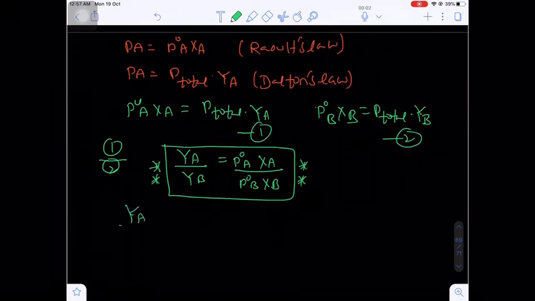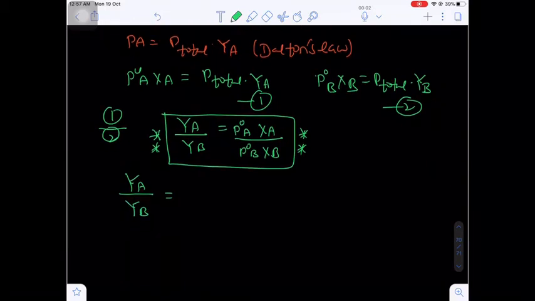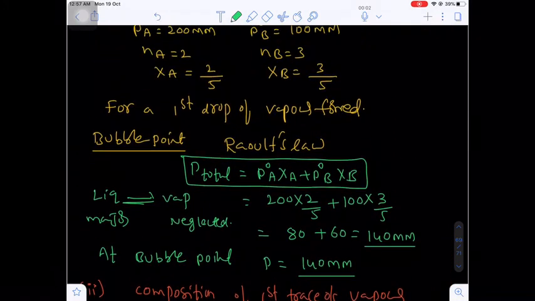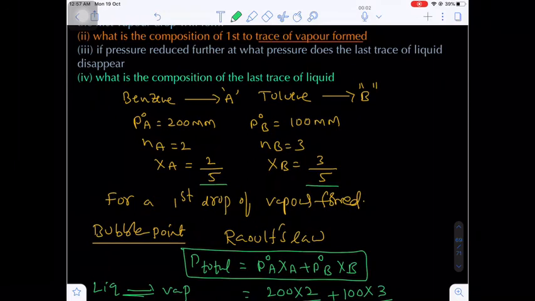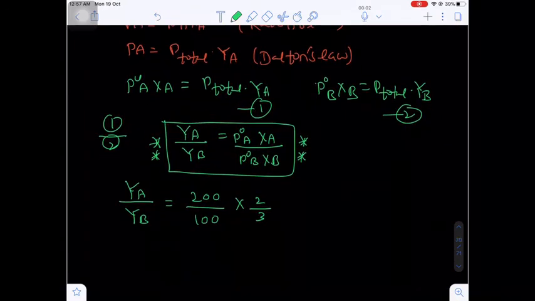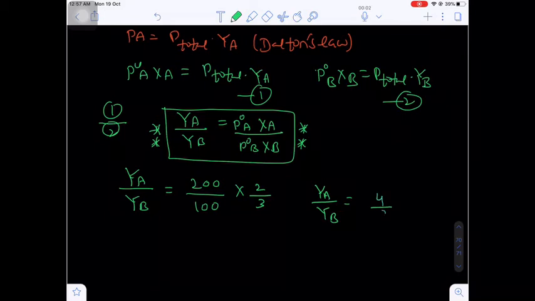Now YA is the mole fraction of benzene A in the vapor phase divided by YB, the mole fraction of toluene in the vapor phase. What will be the benzene pure vapor pressure? 200 mm, and toluene vapor pressure will be 100. What will be the mole fraction of benzene A in the liquid phase? XA in the liquid phase is 2 by 5, and XB is 3 by 5, so I am writing 2 by 3. So this is YA upon YB. What is the relation between YA and YB? That will be equal to 4 by 3.